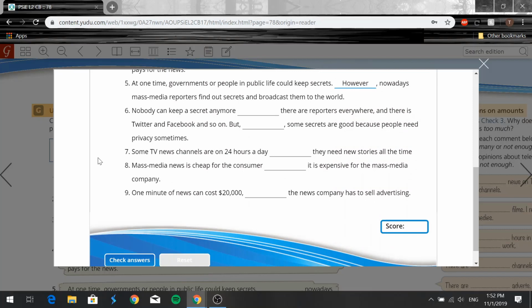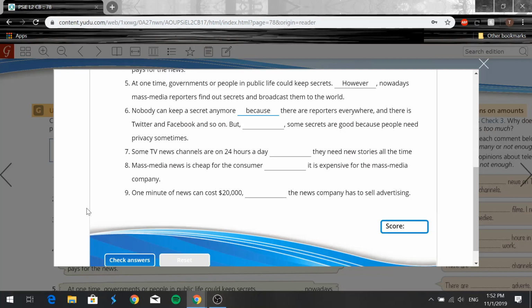Now we have number 6. Nobody can keep a secret anymore. Dash, there are reporters everywhere, and there's Twitter and Facebook and so on. But dash, some secrets are good because people need privacy sometimes, right? So we'll say nobody can keep a secret anymore. We'll say because, right? Because, reason. There are reporters everywhere, and there's Twitter and Facebook and so on.